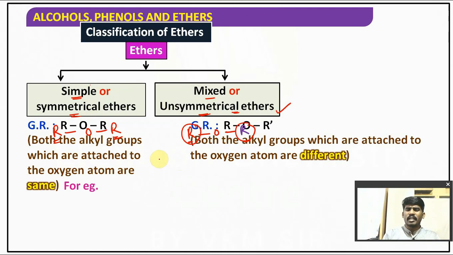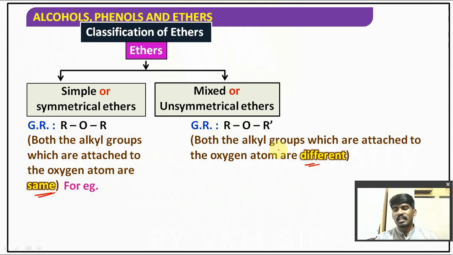Clear? They have given it. Once again, you can cross check it also. Both the alkyl groups which are attached to oxygen atom are same, then it is simple or symmetrical. If they are different, then it is mixed or unsymmetrical ether. Okay?